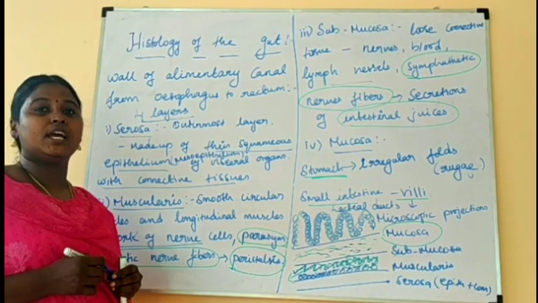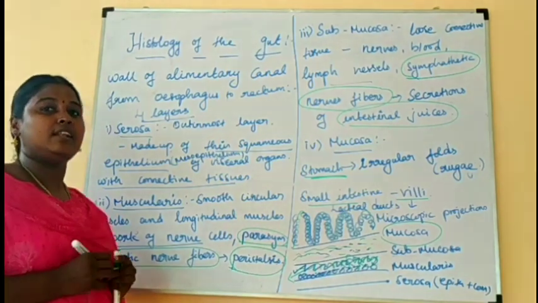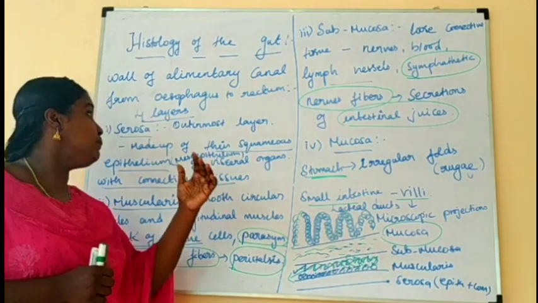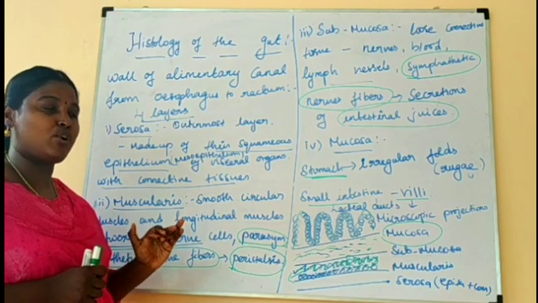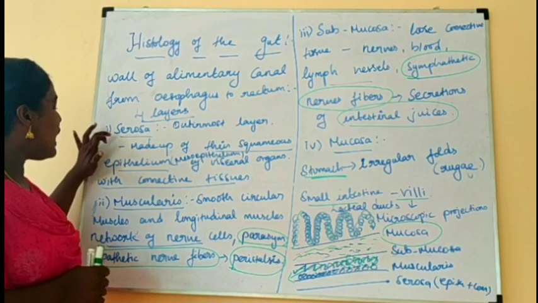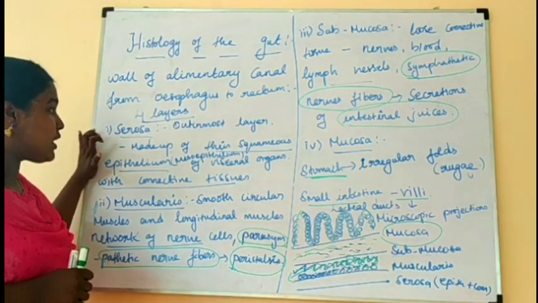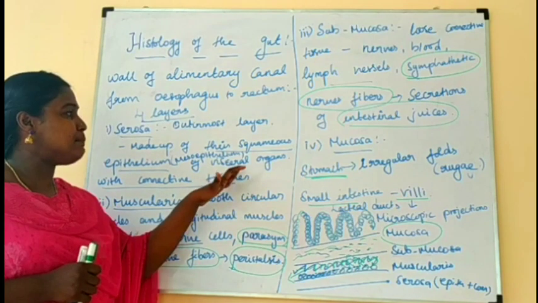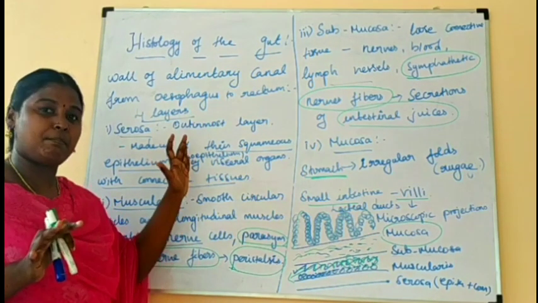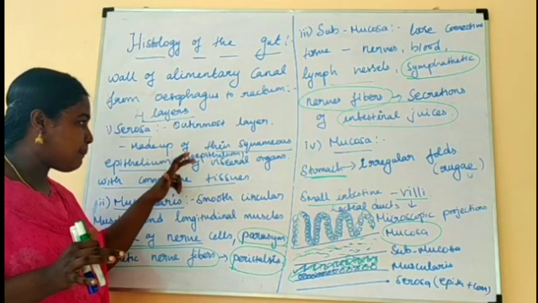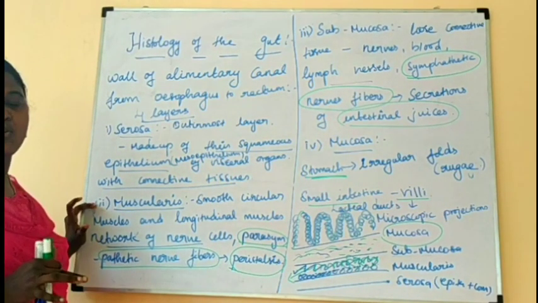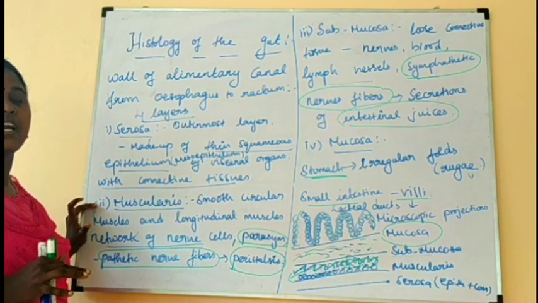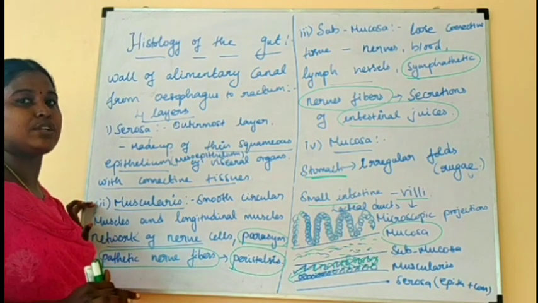I repeat: the wall of the alimentary canal, from the stomach to the esophagus to the rectum, consists of 4 layers. The outermost layer is the serosa, a visceral peritoneum layer made up of squamous epithelium with connective tissue. Next is the muscularis layer. What is its appearance? It has circular muscles and longitudinal muscles.